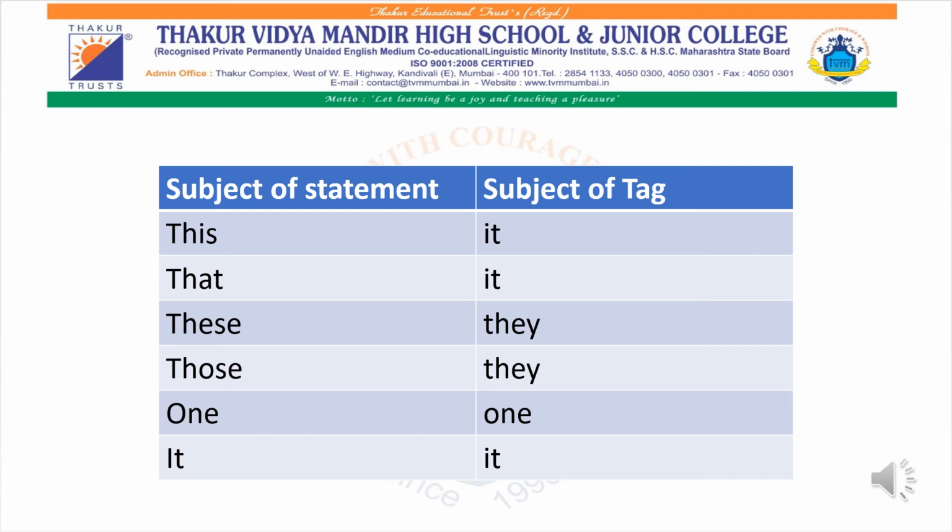Take a screenshot of this so that it will be helpful for you during your exams. I'm sharing a lot of tricks and this will definitely help you. Remember that in a question tag, you are not going to write the noun. You are going to use a pronoun. If it is a boy, you will write he. If it is a girl, you will write she. You remain the same, you. If the sentence starts with this, that, these, those, one or it as a subject, these are the possible question tags that you are going to add.